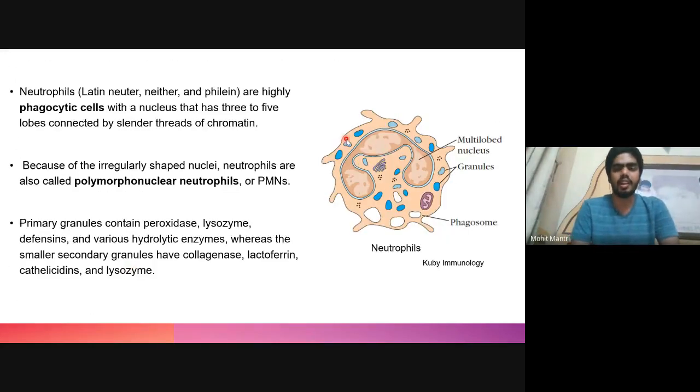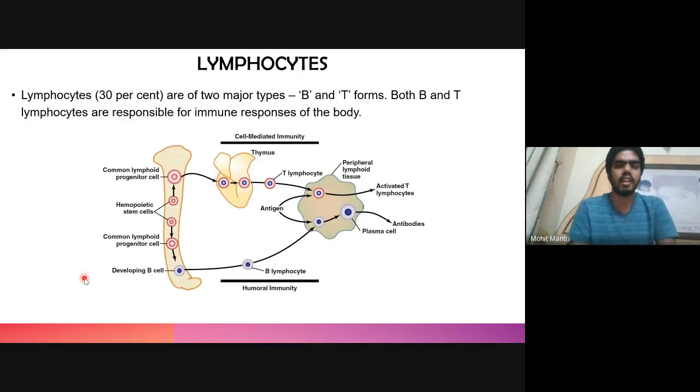Then comes the neutrophil, and these are neutral. They can be stained by neutral dye. They are highly phagocytic cells, and they make up around 60% of the white blood cells. And they have a nucleus made up of more than 2 lobes which are connected by chromatin, and therefore they are also known as polymorphonuclear neutrophils or PMN. And they contain 2 types of granules. First is primary granules, which contain peroxidase, lysozyme, defensin, and other hydrolytic enzymes, and the secondary smaller granules contain collagenase, lactoferrin, cathelicidin, and lysozyme, etc.